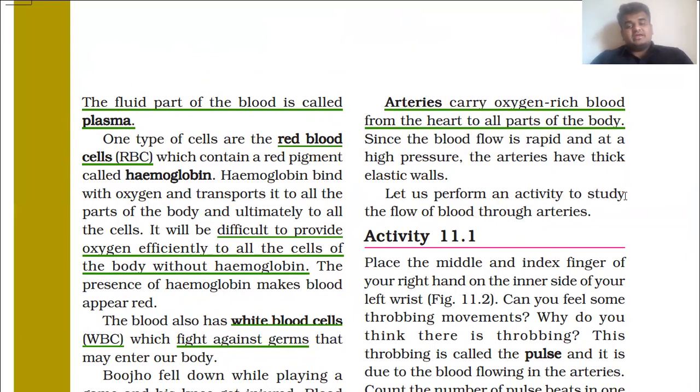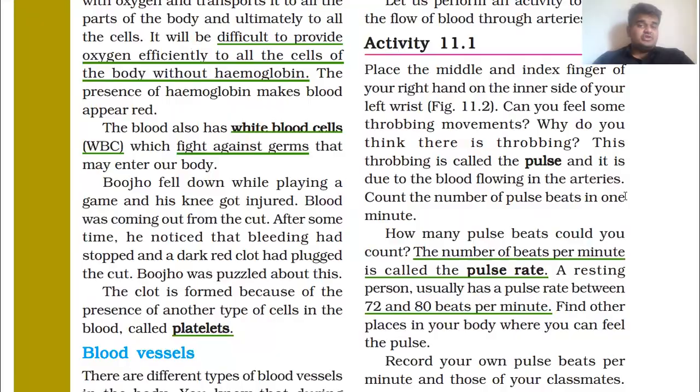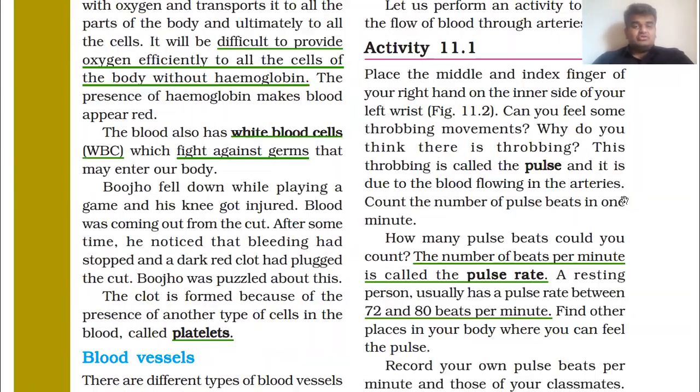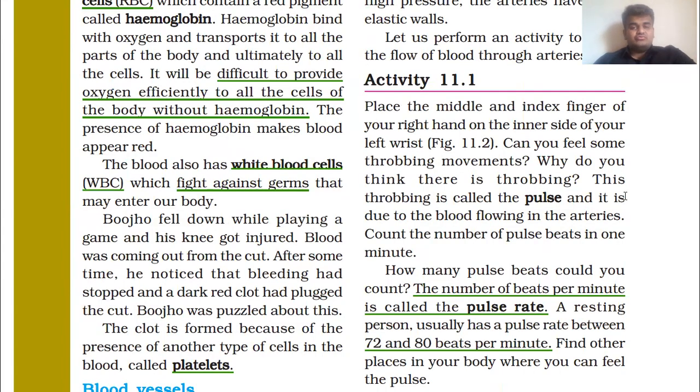Let us perform an activity to study the flow of blood through arteries. Here you are given activity 11.1 on page number 122. I hope all of you have your textbook right now.